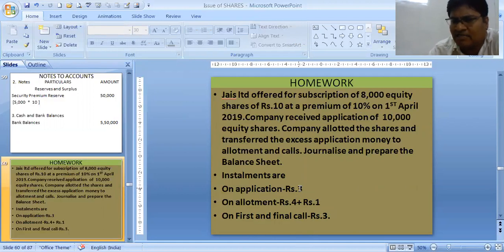Bank to share application will be 24,000. Then share application to share capital 24,000. Next, the allotment entry. For making allotment due, allotment account debit to share capital and securities premium, it will be 5 into 5,000. One more thing, students, in the second entry, 3,000 shares into 3, that is 9,000, have been transferred to allotment.